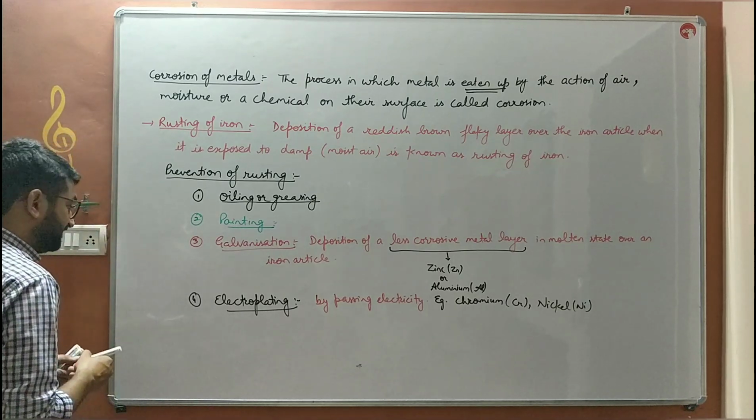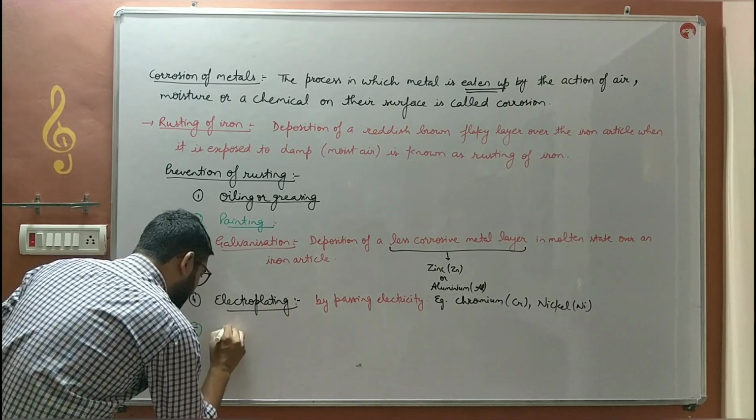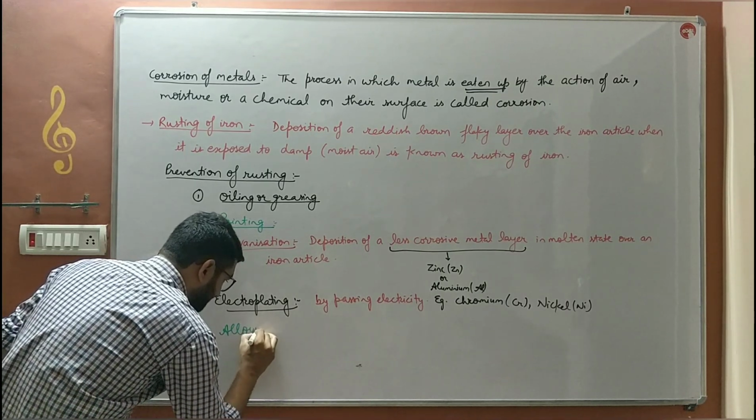The next, the fifth method to prevent rusting, is alloys.